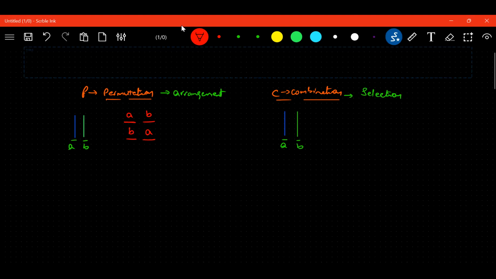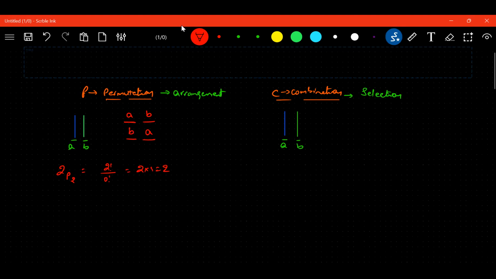That means 2P2. So what will we get? 2 factorial upon 0 factorial, that is 2 into 1. How many ways? Two ways. Got it? Yes, sir. Now come to here.